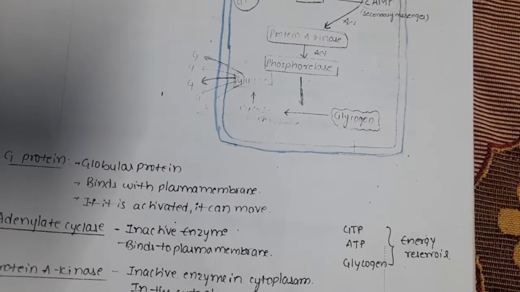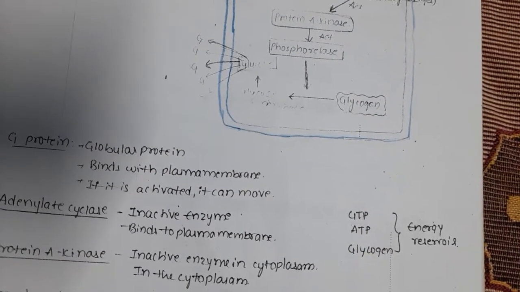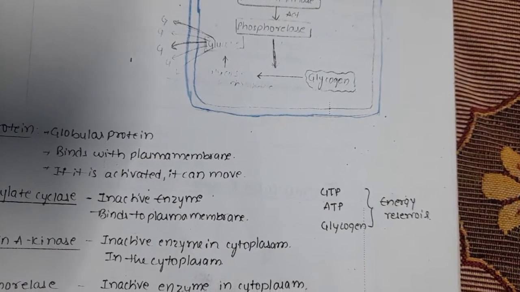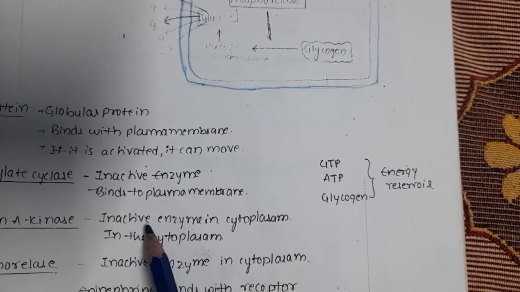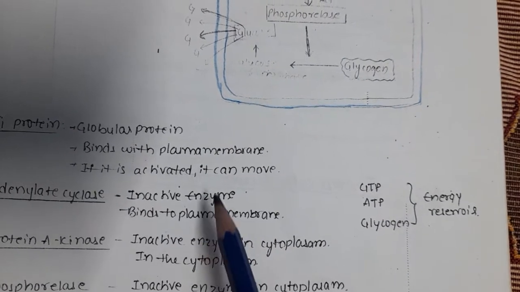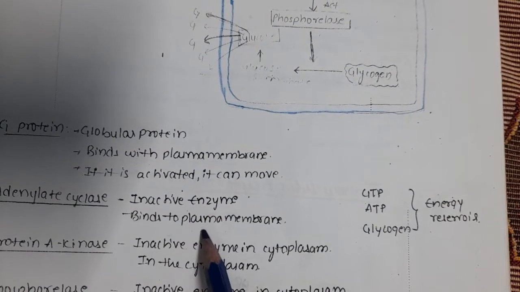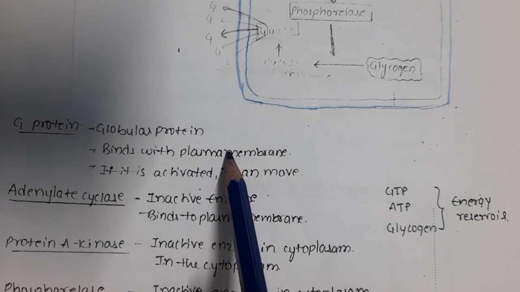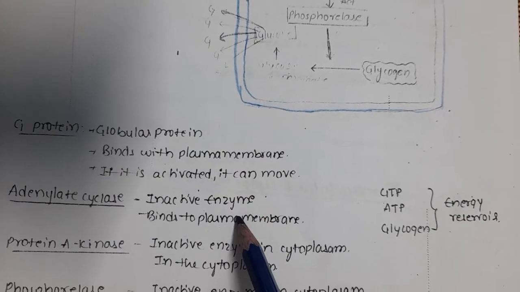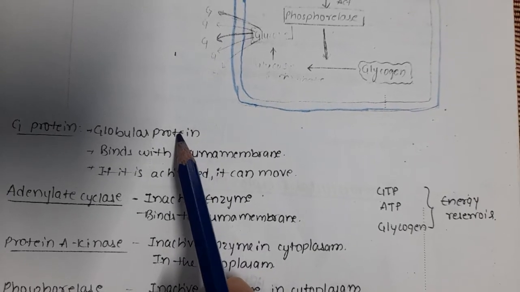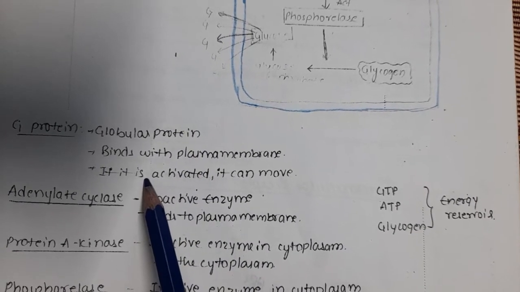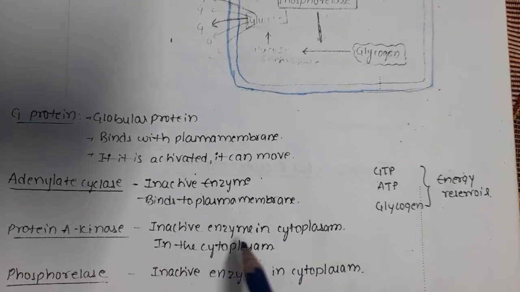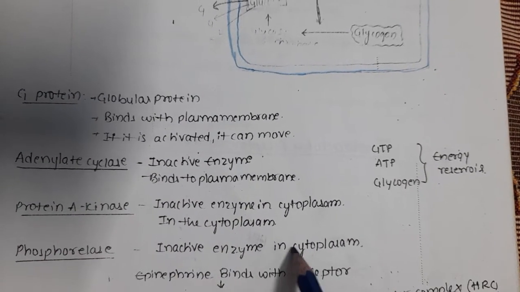Next one, phosphorylase. Phosphorylase is an inactive enzyme in the cytoplasm. G protein also binds with the plasma membrane. It is a globular protein, and if it is activated, it can move. It binds with the plasma membrane, while phosphorylase is inactive in the cytoplasm.